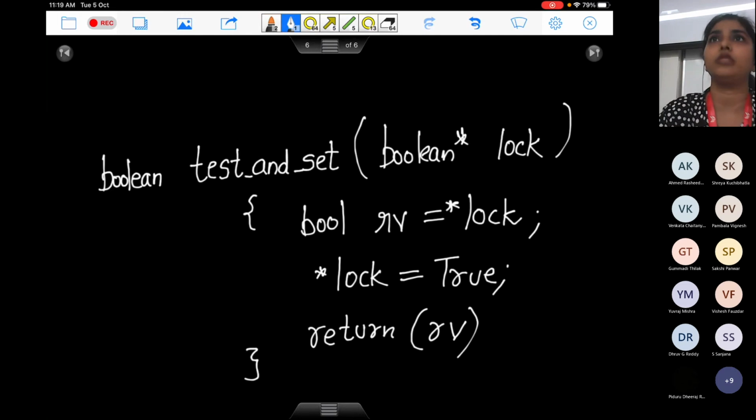Tell me what this code will do. So lock is a Boolean variable. I'm passing its address to the function. So it is call by reference.